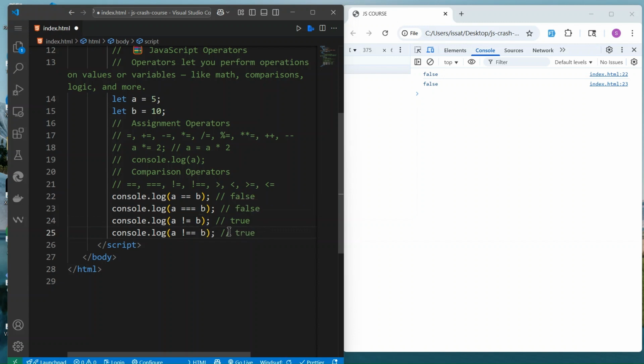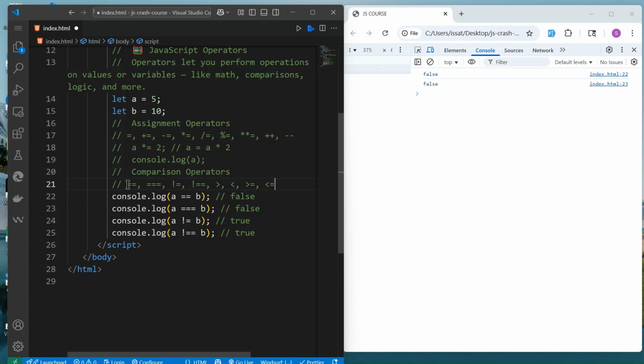We can also check if A is not equal to B. So what do you have here? We have equal to, not equal to, greater than, less than, greater than or equal to, less than or equal to.